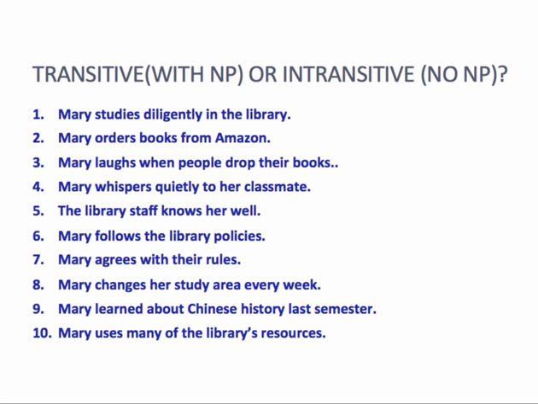One area, two areas. Mary changes the area. So certainly her study area is a noun phrase. So this is transitive. Number nine, intransitive. About Chinese history is a prepositional phrase. Number 10, Mary uses many of the resources. Mary uses them. So number 10 is transitive.